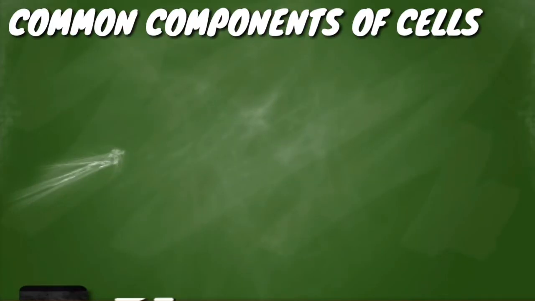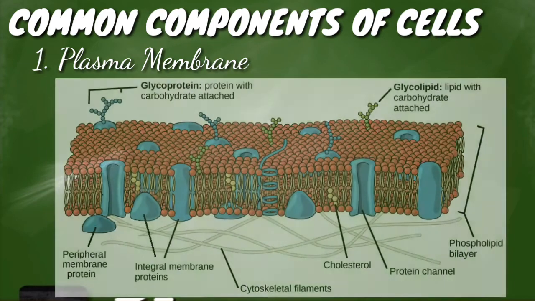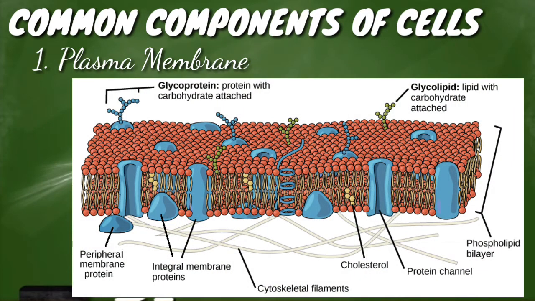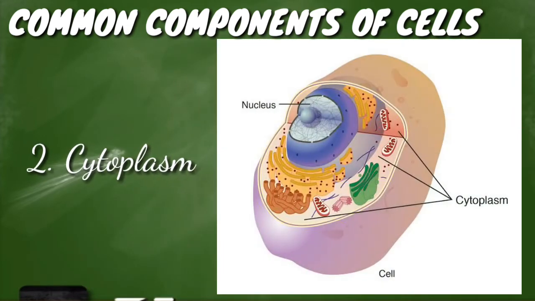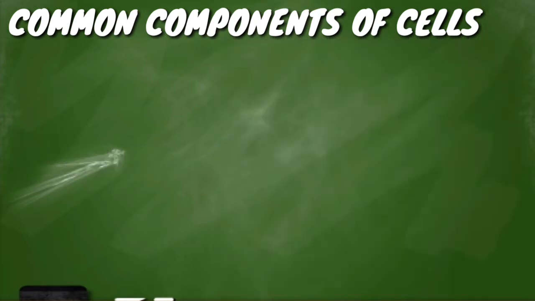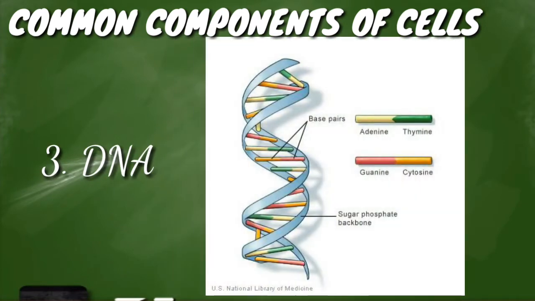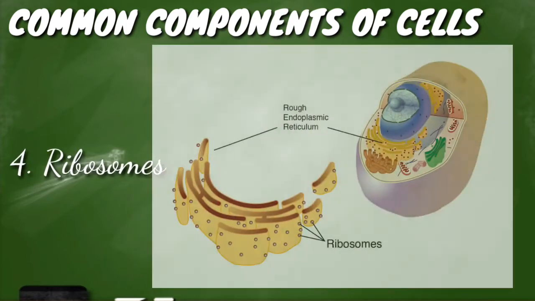All cells share four common components. We have one, a plasma membrane, or an outer covering that separates the cell's interior from its surrounding environment. Second, the cytoplasm, consisting of a jelly-like region within the cell in which other cellular components are found. Third, the DNA, the genetic material of the cell. And fourth, ribosomes, particles that synthesize protein.